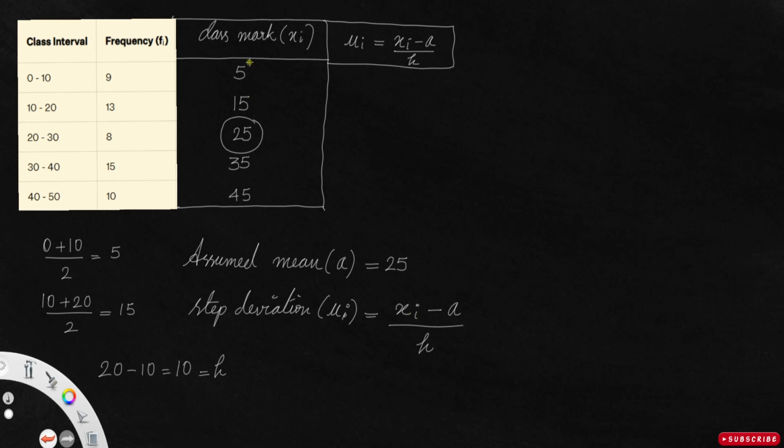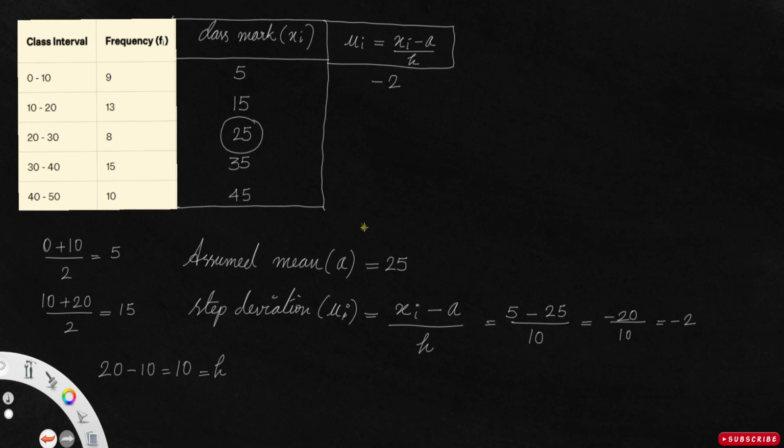Now I can plug in the values in this formula. The first xi is 5. So 5 minus the assumed mean 25, divided by h which is 10, that's minus 20 by 10, equal to minus 2. So the first member of ui is minus 2.